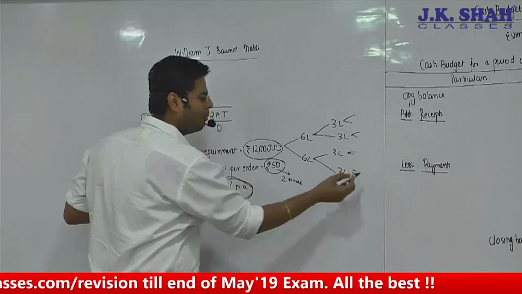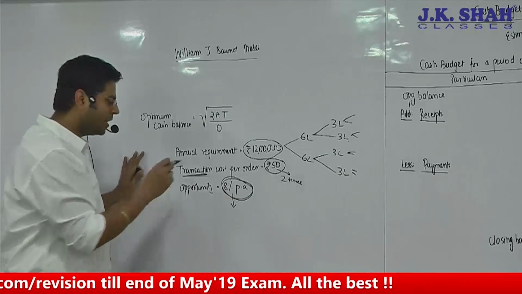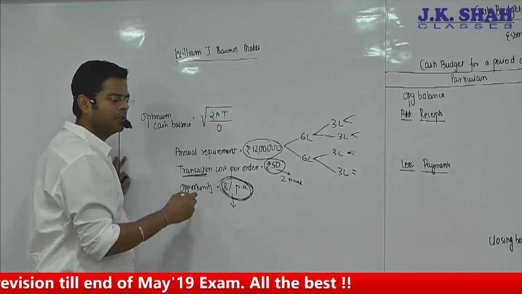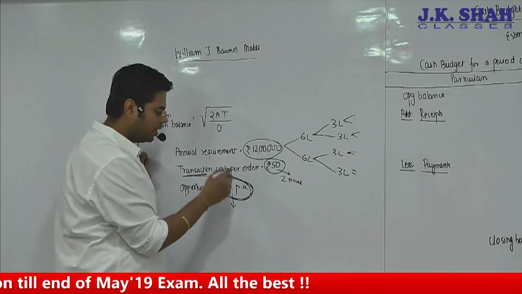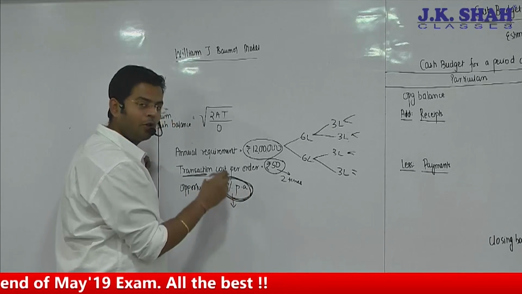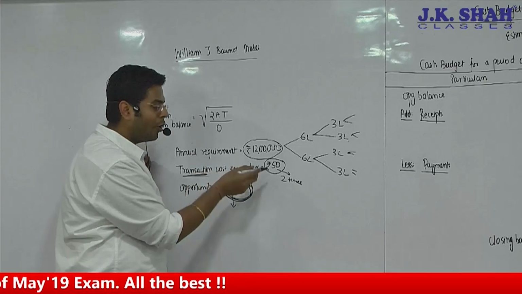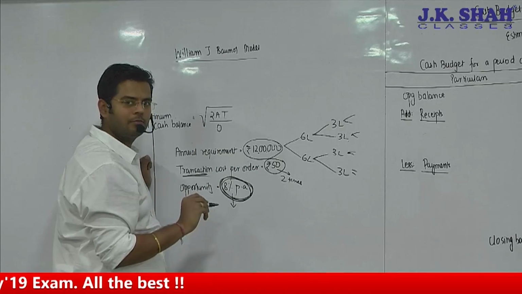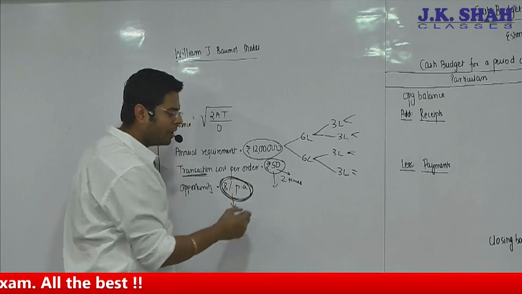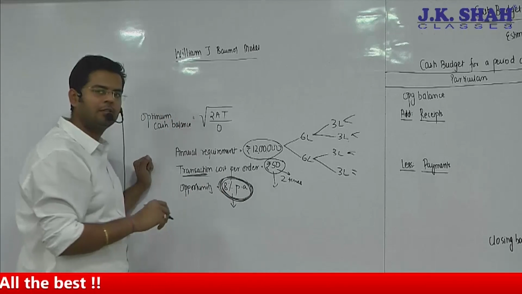But what is happening, the more you try to reduce your opportunity cost, what is happening? The more you try to reduce your opportunity that you're losing, your ordering cost is increasing. So if you want to reduce ordering cost, your opportunity cost will increase.